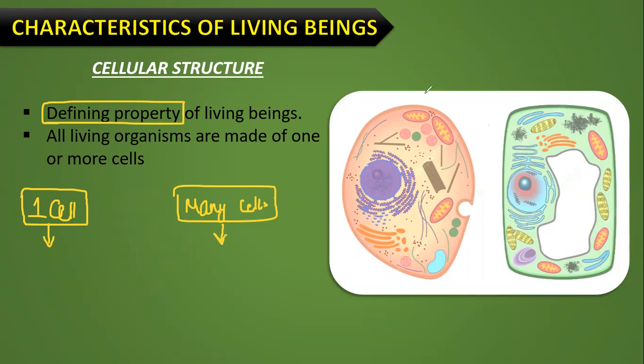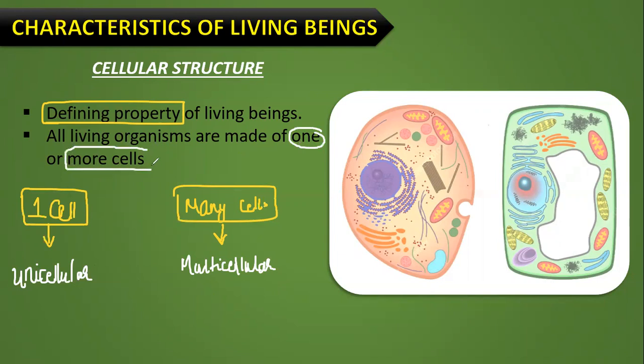What do we call those organisms which are made up of only a single cell? Yes, it's very easy. That is the unicellular organisms like amoeba, paramecium, right? And those organisms which are made up of many cells, you will call them multicellular organisms. Clear? So that has been mentioned as the second line. All living organisms are made up of one, that is unicellular, or more cells.